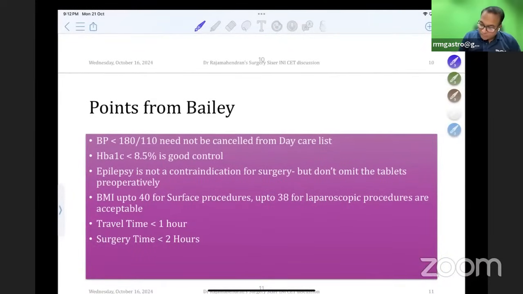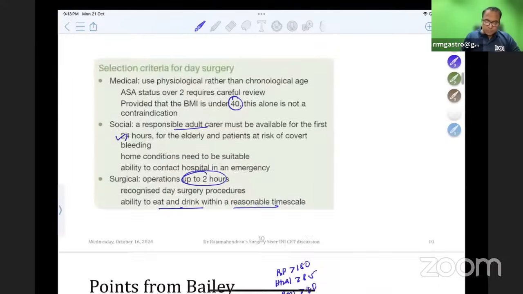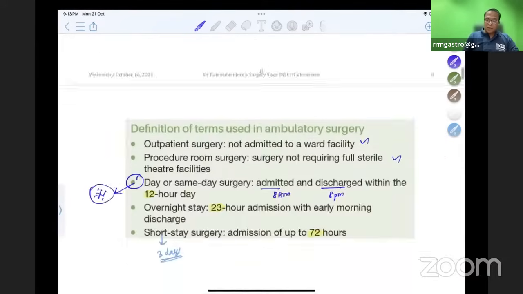So what are the situations where we need not cancel? If BP is up to 180/110, it does not need to be cancelled. If BP is more than 180, I will cancel. HbA1c more than 8.5, I will cancel. Epilepsy is not a contraindication, but you should not avoid tablets. BMI more than 40 is a contraindication. Travel time to the hospital should be less than 1 hour. This is very important, not 2 hours. Surgery time should be 2 hours and travel time should be within 1 hour. So this is a simple question made by me just to give clarity on day care surgery.